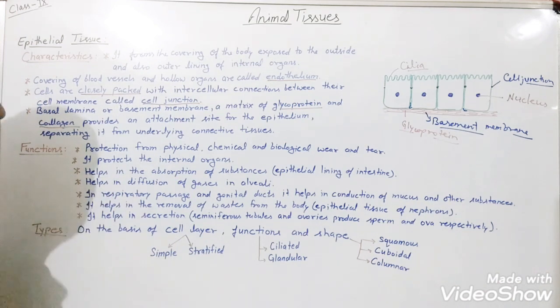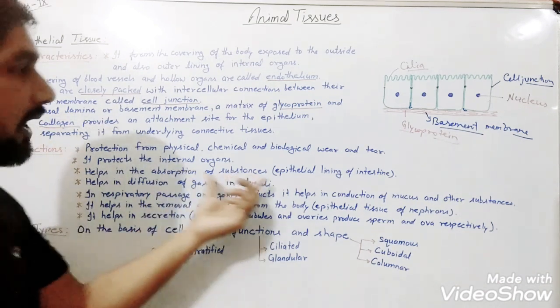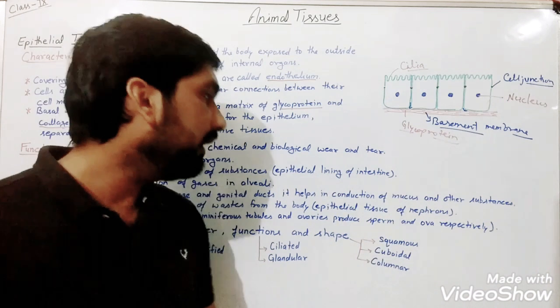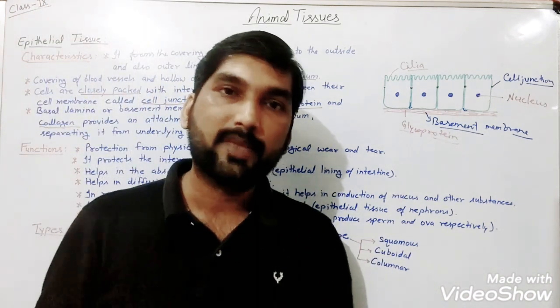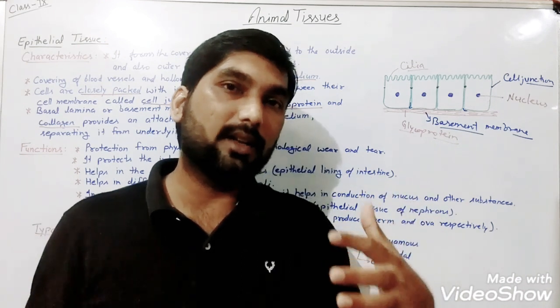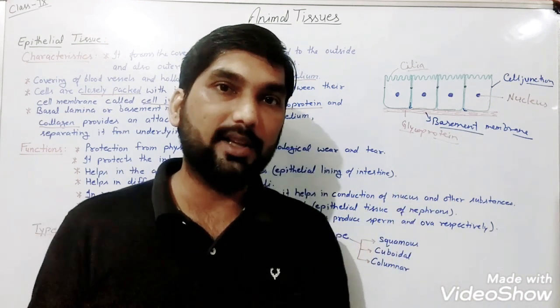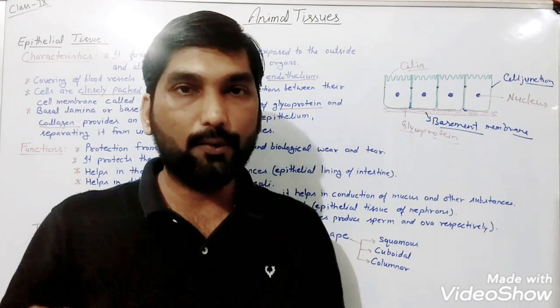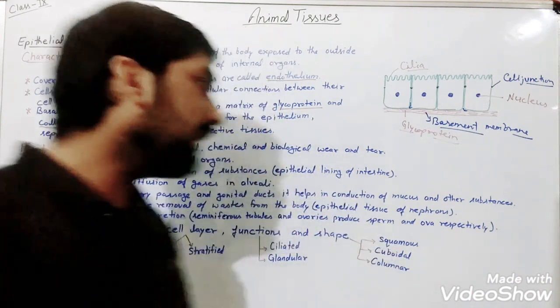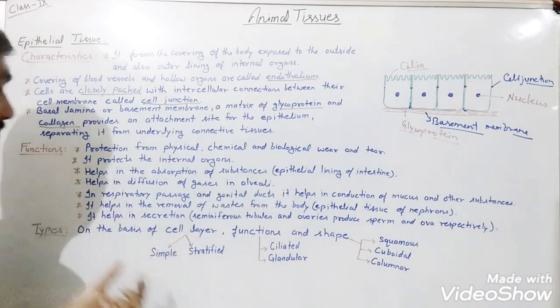So the next function is what? Helps in the absorption of substances, like the epithelial lining of intestine. Perhaps in the digestive system you are aware of the villi present in the small intestine. So these are the lining of intestine which are going to absorb the food material. So the lining of intestine is also made up of epithelial cells.